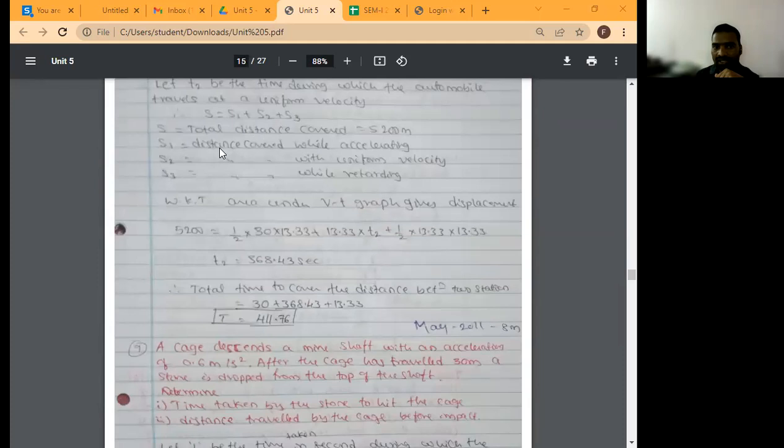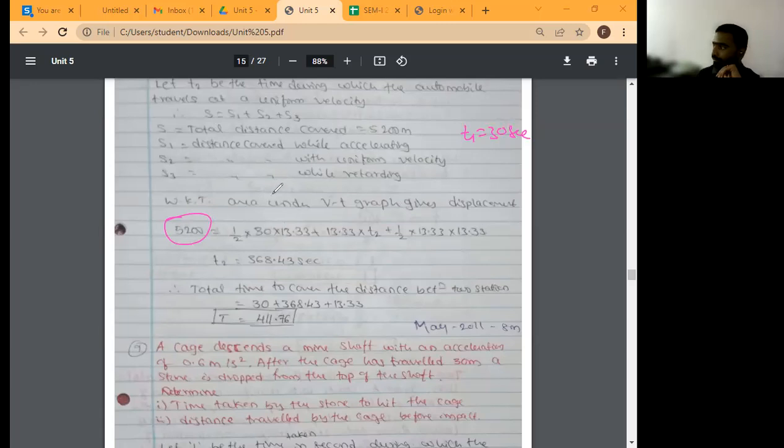So S1 is the distance covered while the automobile is accelerating. S2 is the distance covered with uniform velocity. S3 is the distance covered while retarding. We know that the area under the VT graph gives displacement. So what is the total displacement? 5,200 meter. Then the area under the first one is a triangle, half base into height. What is the base? The time, which is 30 seconds. T1 is equal to 30 seconds.